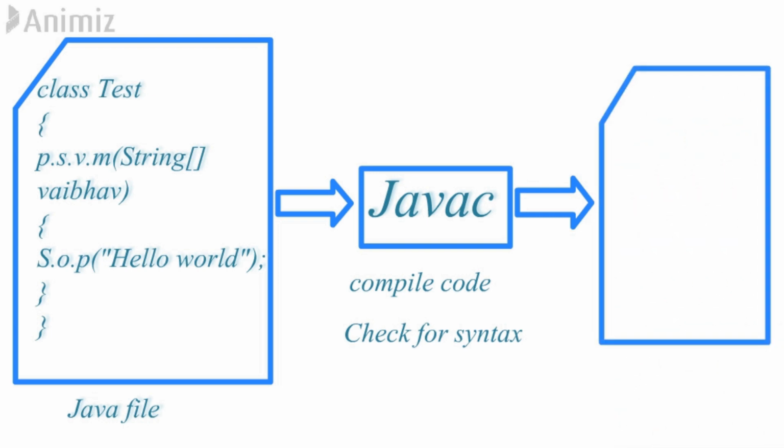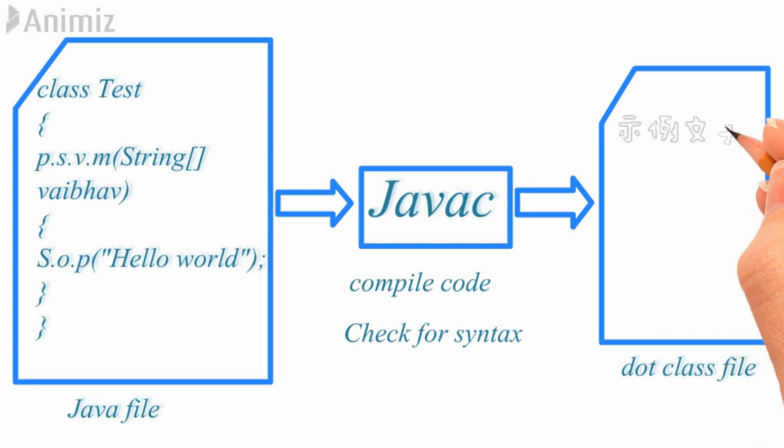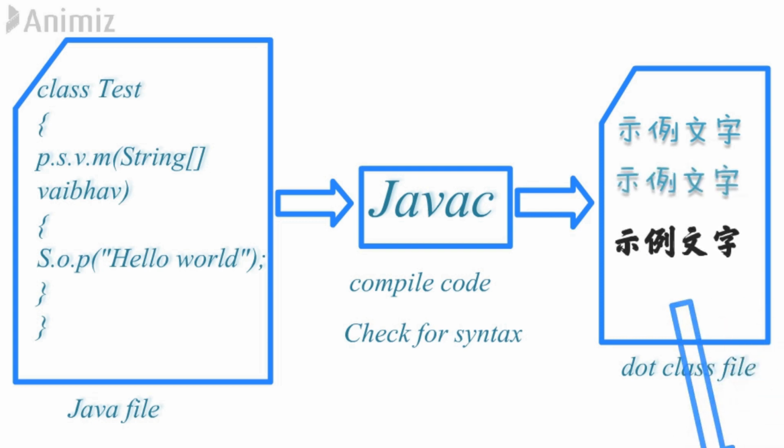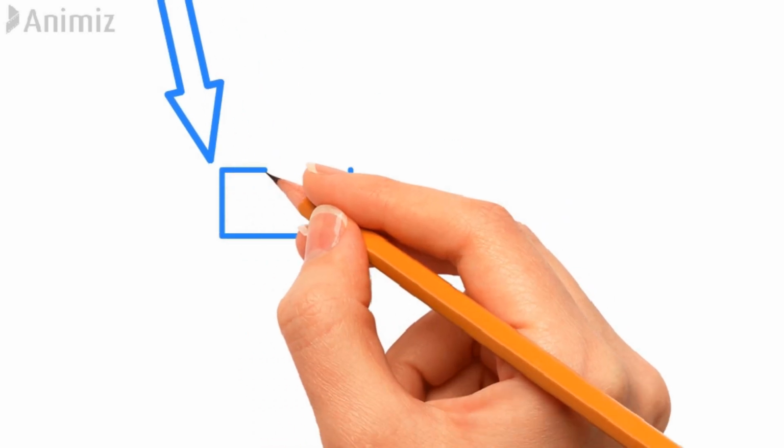Now what does a .class file mean? We'll see that practically, but it generates a .class file which is not human understandable. So this .class file is generated by the Java compiler, and then this .class file we provide to the JVM.